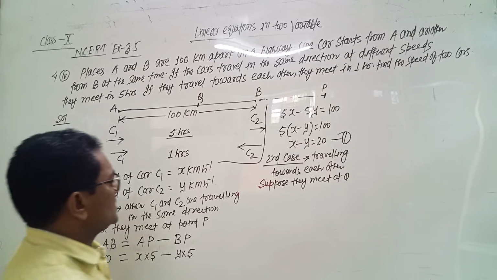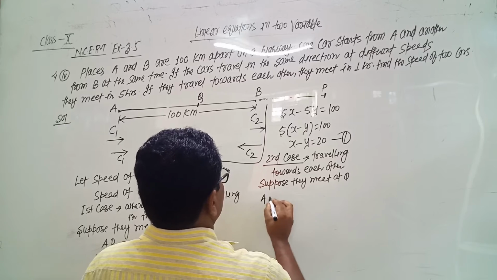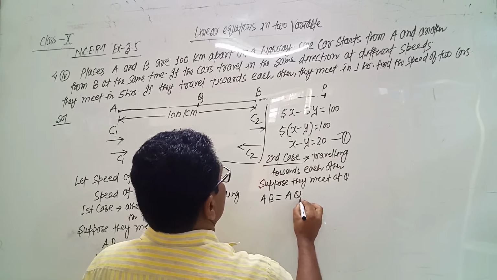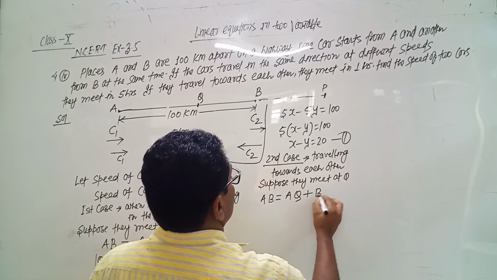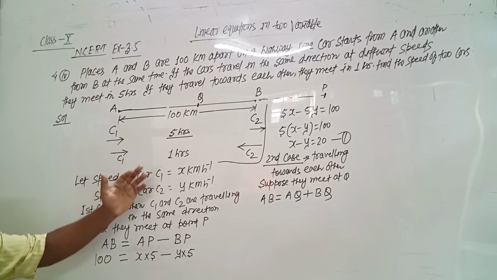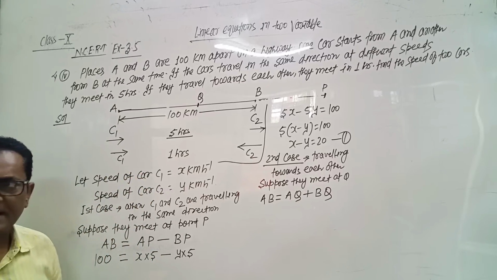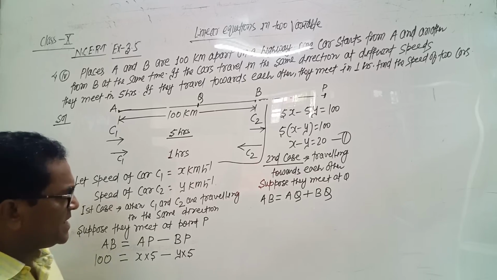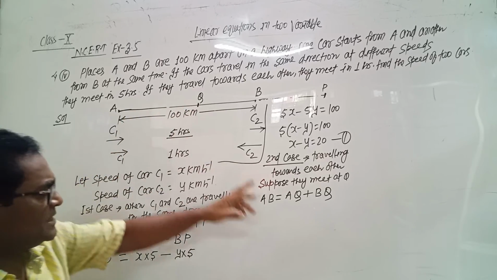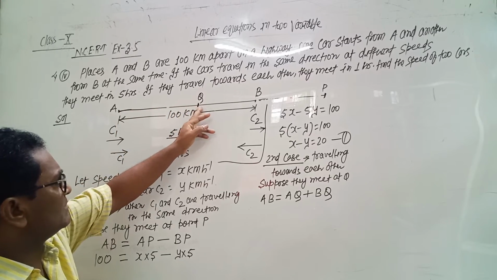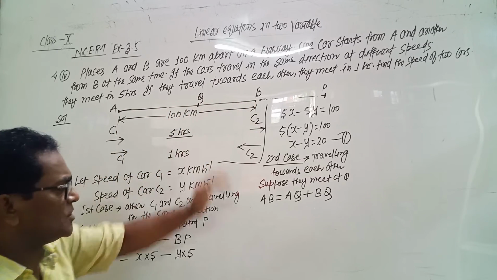Now in this situation, the distance AB can be written as distance AQ plus distance BQ. In the second condition, when they are traveling towards each other and they meet at point Q between A and B, the distance AB is written as distance covered AQ plus distance BQ.